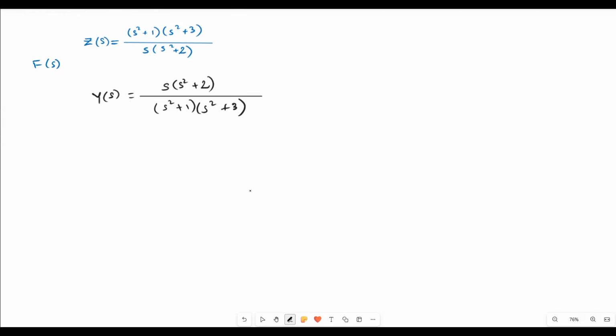So the partial fraction for this one will be YS equals K1 into 2S, as we have determined in the earlier case, plus K2 into 2S divided by S square plus 3, right?